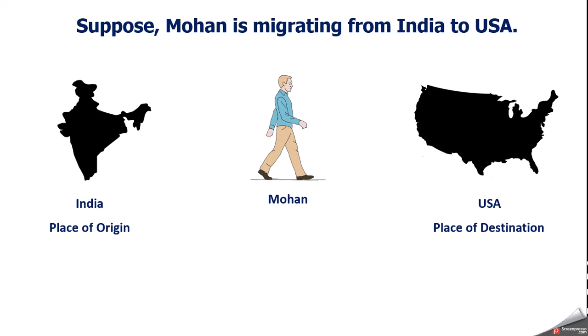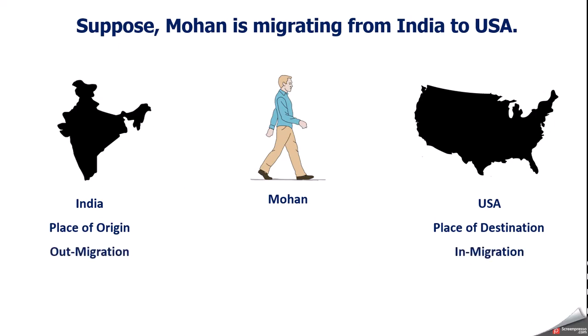So in case of Mohan, India will be the place of origin and USA will be called the place of destination. So from where is Mohan coming? Mohan is coming from India. So India is the place of origin. Where is Mohan going? Mohan is going to USA. Therefore, USA is the place of destination.